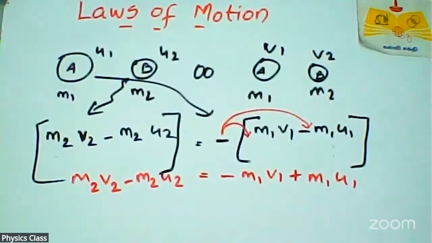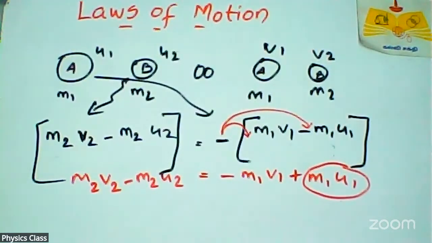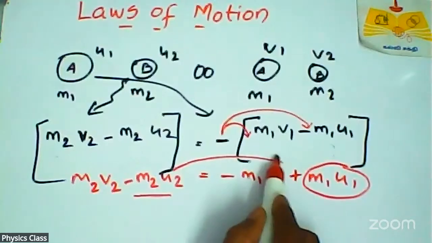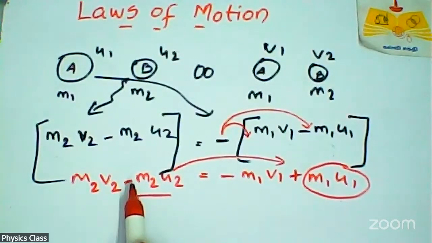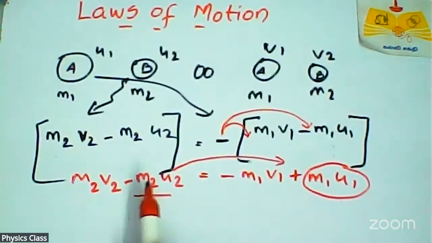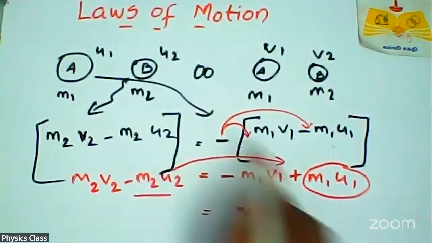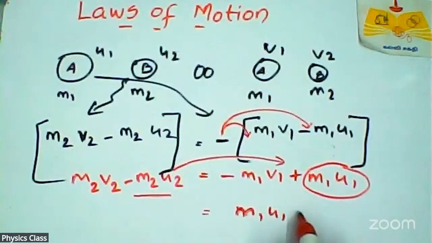Right. So you can put that M1 U1 on that side. This term goes into here, so the minus term after the equal sign will change its sign. So M1 U1 goes there, and M2 U2 minus becomes plus.